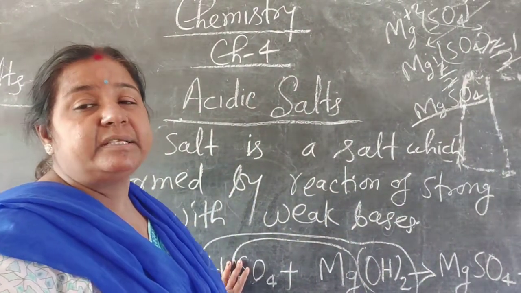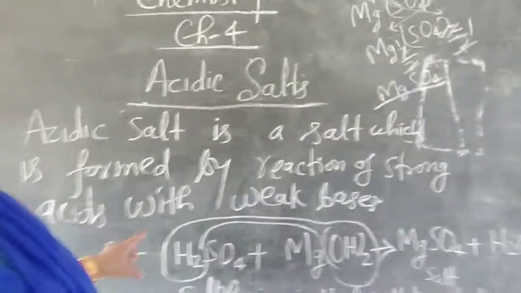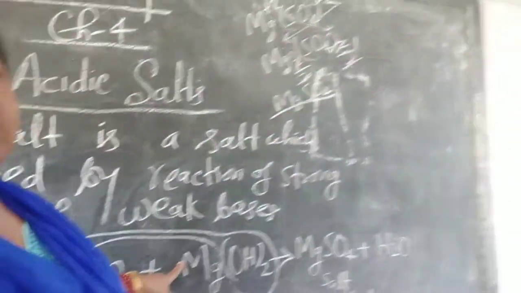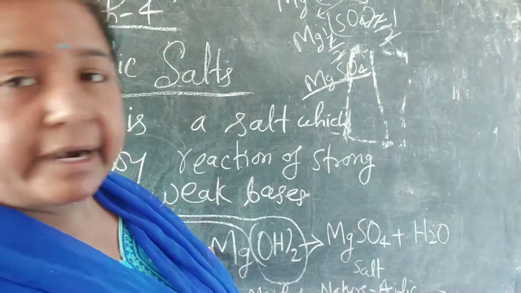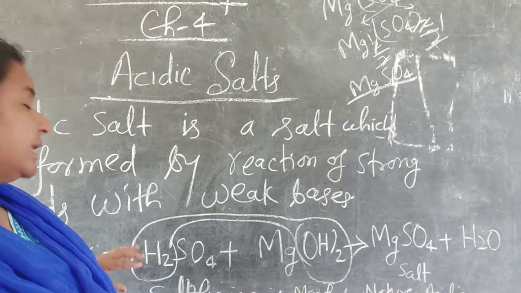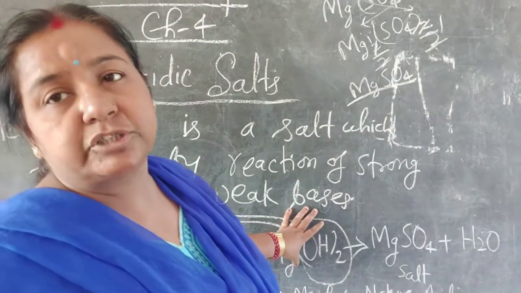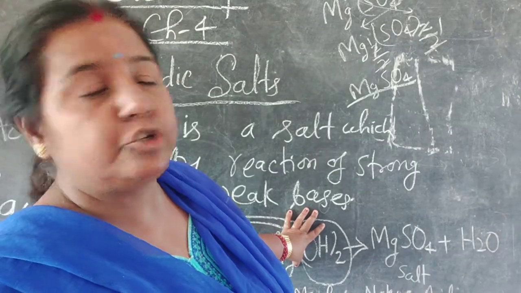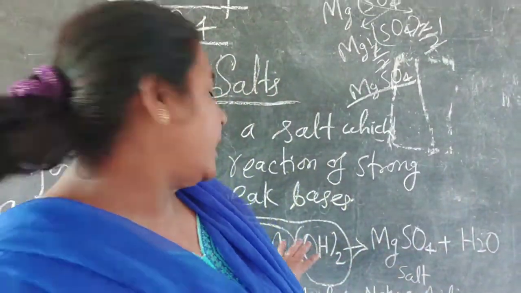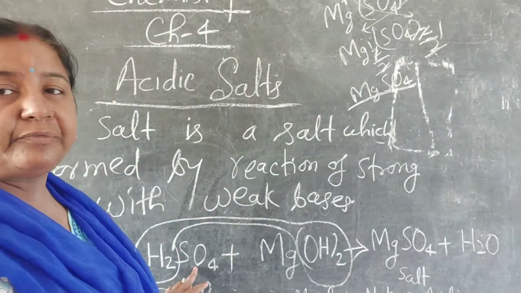Now take sulfuric acid, H2SO4. When H2SO4 reacts with magnesium hydroxide, what happens? You know that a neutralization reaction takes place in acid-base reaction, that is, the hydrogen ion of acid reacts with the hydroxide ion of base to form water. Now the rest substances are magnesium and sulfate.